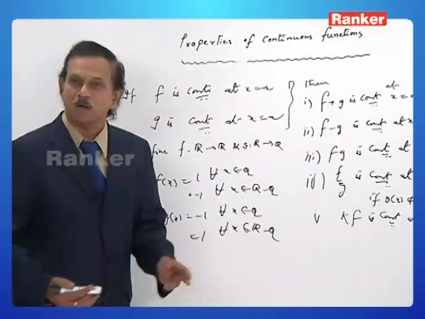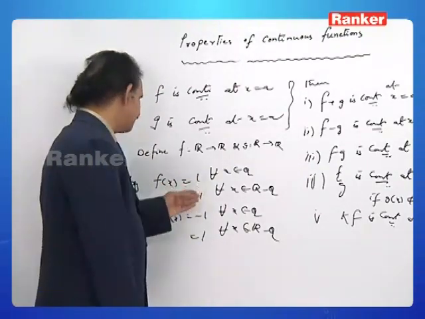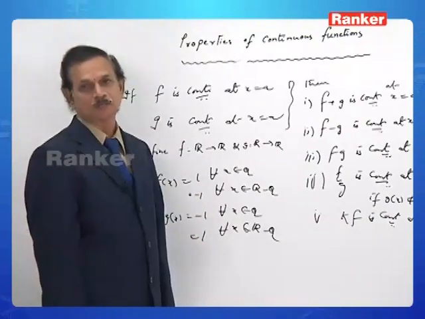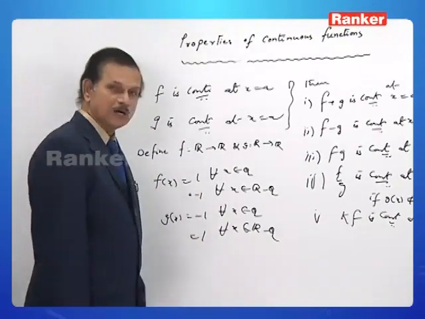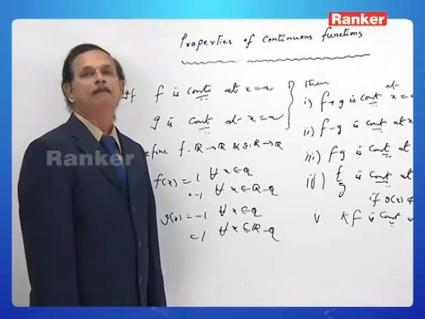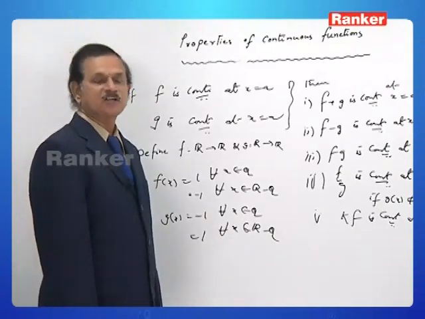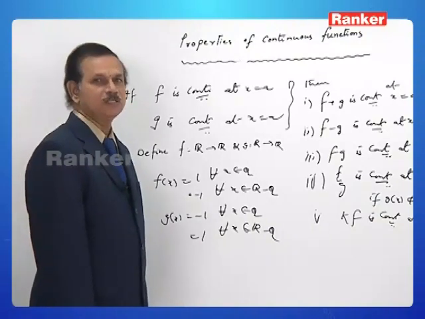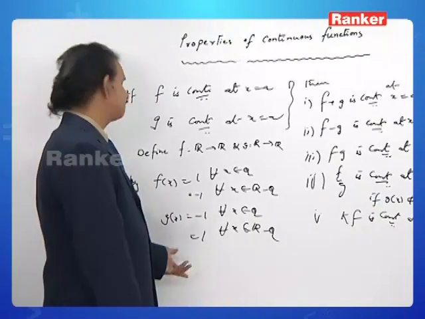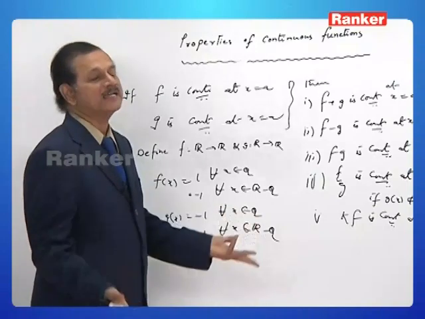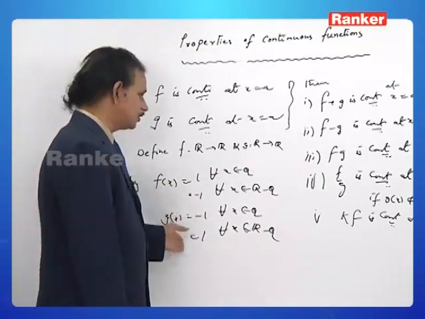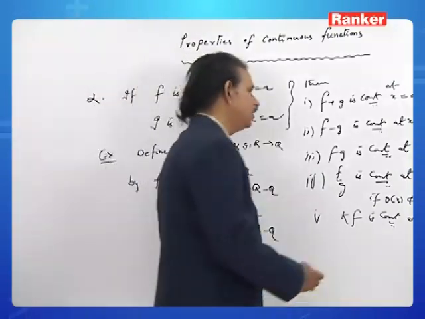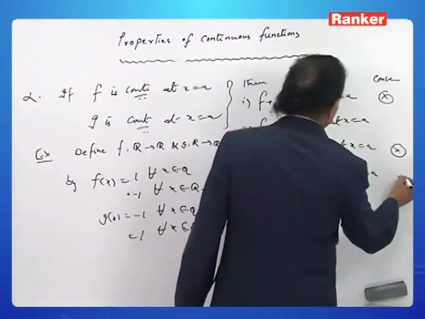If x belongs to R minus Q, then f by g is minus 1 by 1, minus 1. So for all x belongs to R, f by g is minus 1, which is a constant function, and every constant function is continuous. Therefore f by g is continuous, but again neither f nor g is continuous. Hence, the converse of this result is also not true.